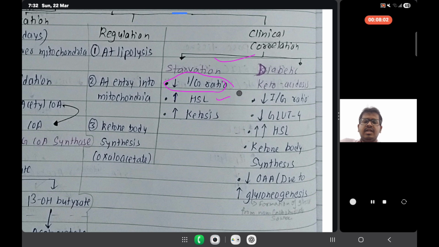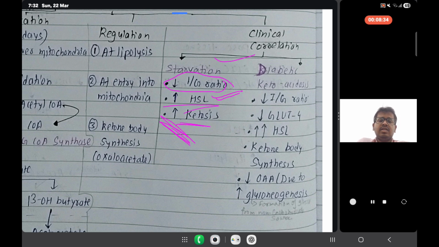If hormone sensitive lipase increases, it will lead to the formation of fatty acids, and then there will be ketosis. Why ketosis? Because in gluconeogenesis oxaloacetic acid is being used, so there will be no tricarboxylic acid cycle. If there is no tricarboxylic acid cycle, then there will be an increase in ketosis, that is ketone body synthesis.